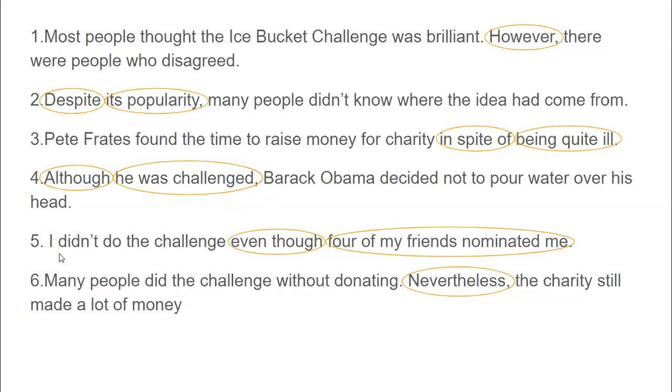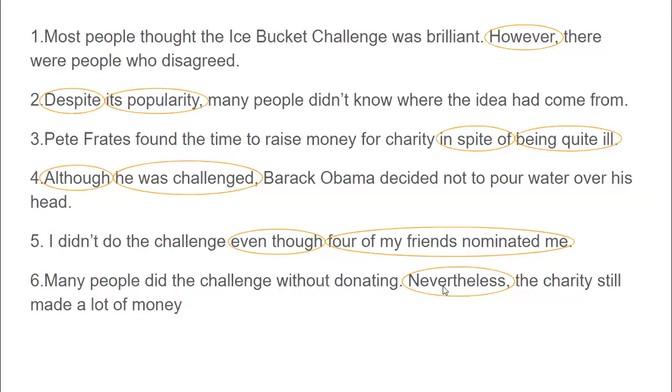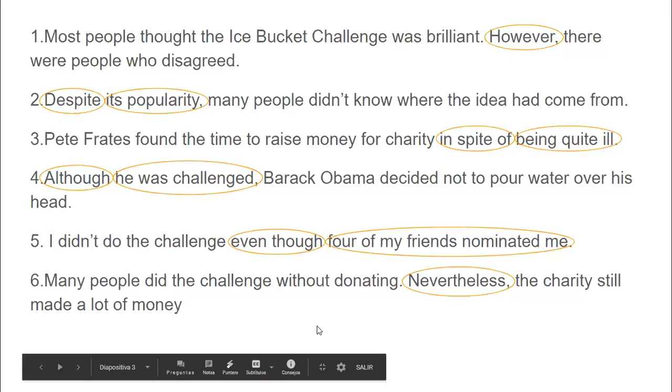In the number 5, we have even though 4 of my friends nominated me. So here again, it's at the middle. And in the last phrase, again, it is introducing something, but it could be also at the middle of the sentence.